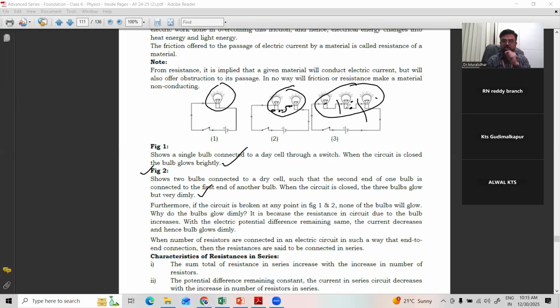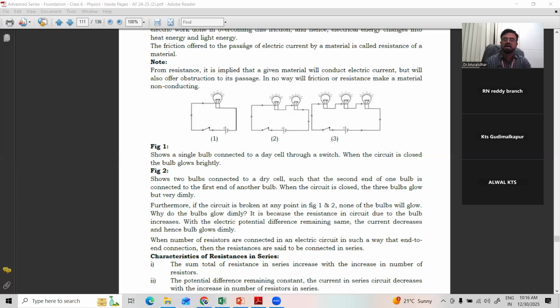Once broken, suppose you can see decorative bulbs in your house, generally used for all the festivals. Diwali or even Christmas, they use these bulbs. Series bulbs they are called, means one bulb is end to end. In such case, the disadvantage is, when you disconnect one bulb, one wire, the current won't flow in the other direction. Only up to that point current will flow. Further it won't flow, because they are connected end to end. Such connection is called series connection.